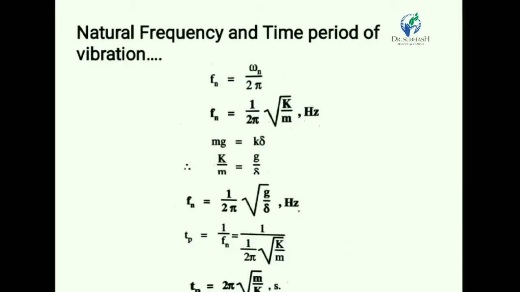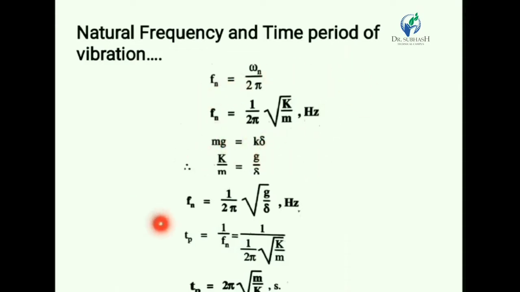Now we derive the equation of time period. Time period is the time required to complete one cycle. That means it is the reciprocal of natural frequency. So we can write Tp is equal to 1 upon Fn. If we put the value of Fn, then we get another equation, Tp is equal to 2 pi under root m by k.